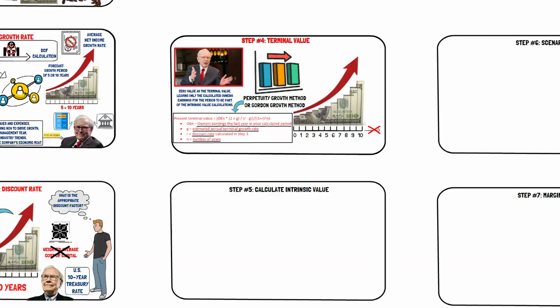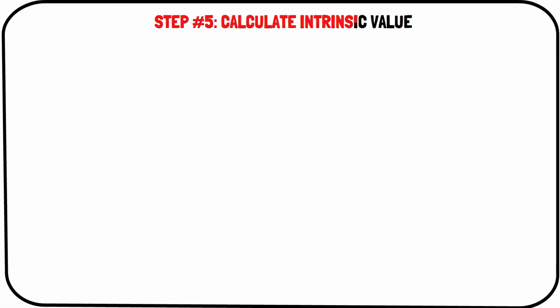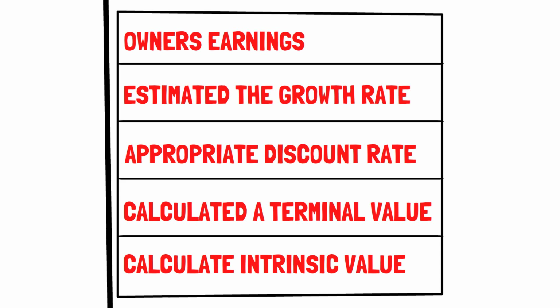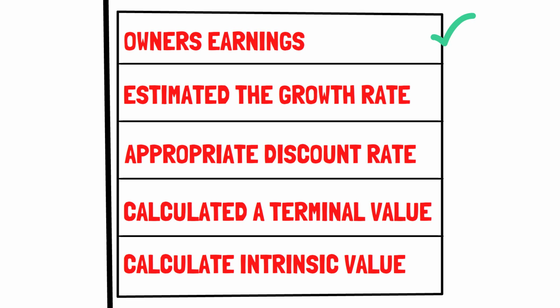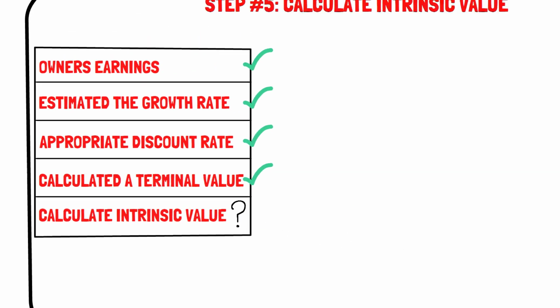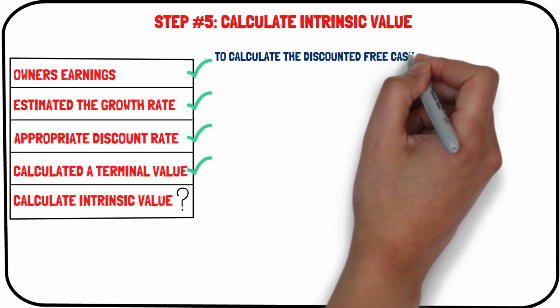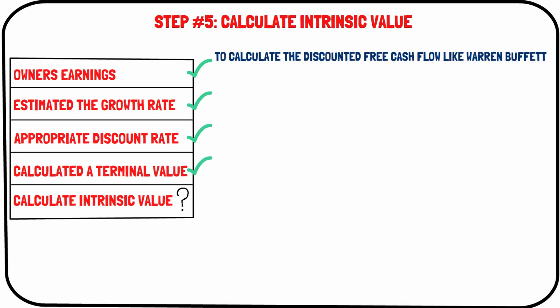Step 5. Calculate intrinsic value. Finally, we are at the crucial phase where we can calculate the intrinsic value. We've calculated the owner's earnings, estimated the growth rate, found an appropriate discount rate, and calculated a terminal value. To calculate the discounted free cash flow like Warren Buffett, use this formula to estimate the intrinsic value.